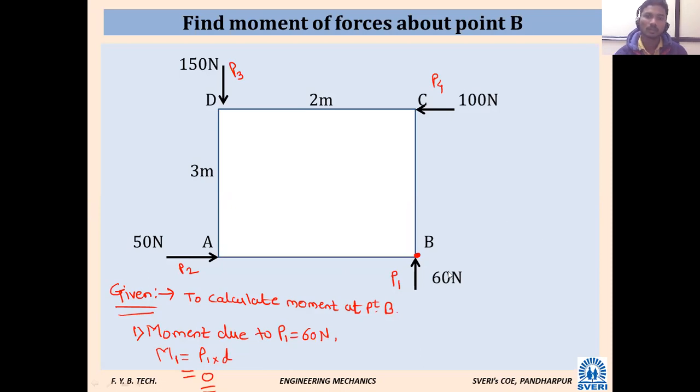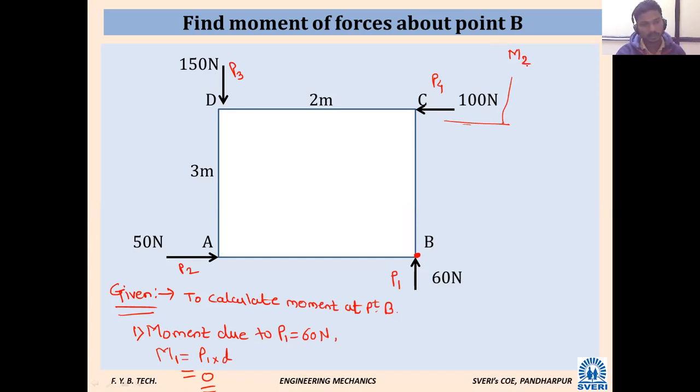Now, which is our second force? P2, 50 Newton. I will write here. Let us say M2. Our second force is what?